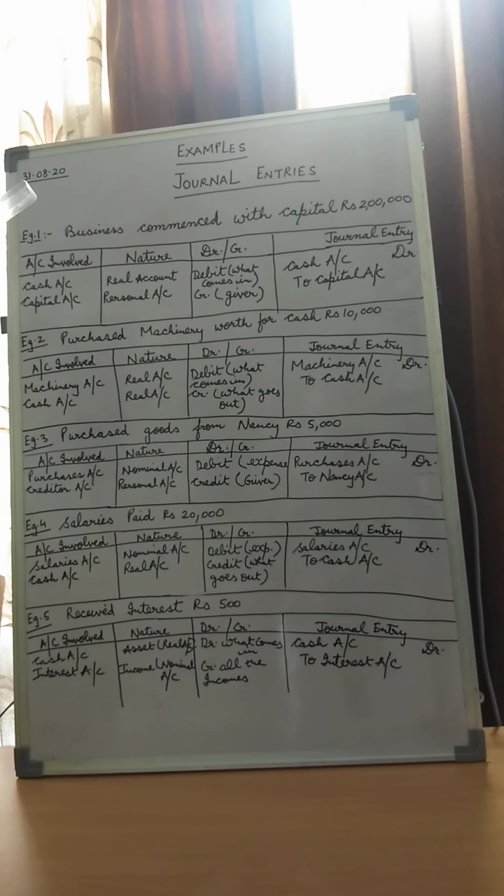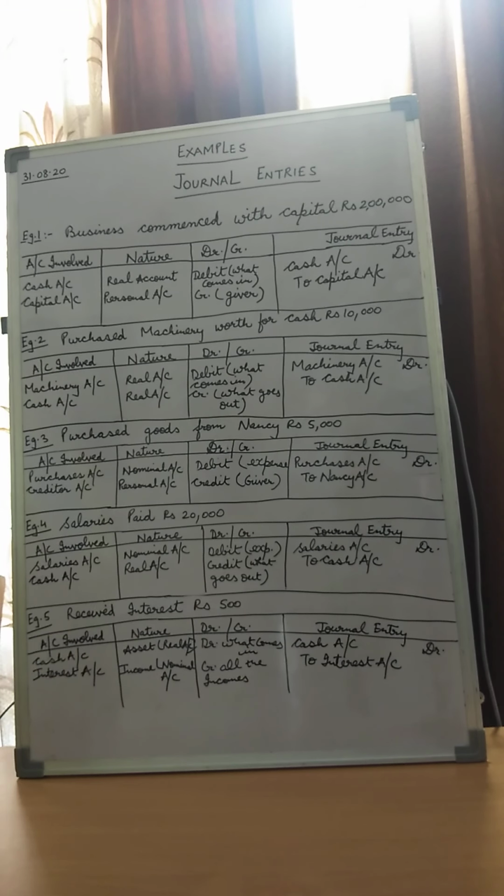Students, today we are going to talk about some more examples of general entries. Children, if you remember, in the last video we had covered a few examples of the general entries. We had also talked about the golden rules of accounting for personal account, real account and nominal account. Moving further and covering some more examples, let us start our today's lecture.